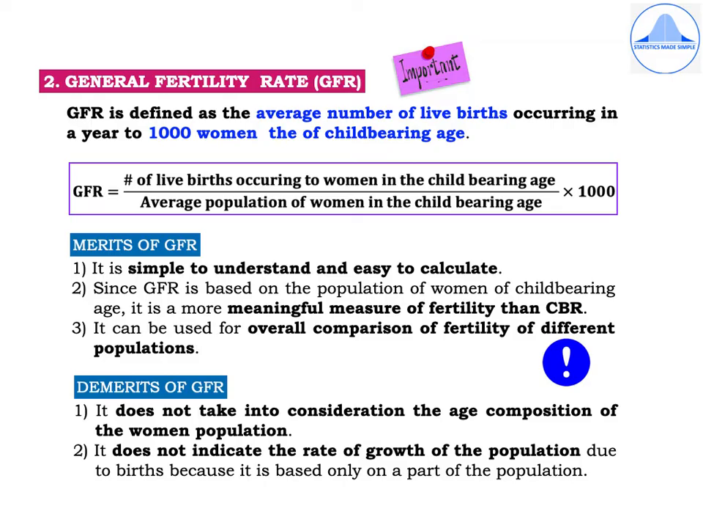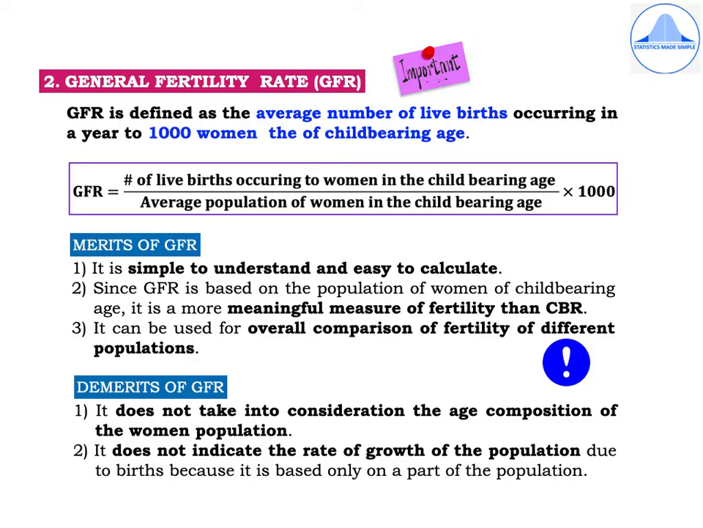Second is the general fertility rate. GFR is defined as the average number of live births occurring in a year to 1,000 women of the childbearing age. The formula is GFR is equal to number of live births occurring to women in the childbearing age divided by average population of women in the childbearing age into 1,000. Here, women of the childbearing age is very important, both in the definition as well as the formula.